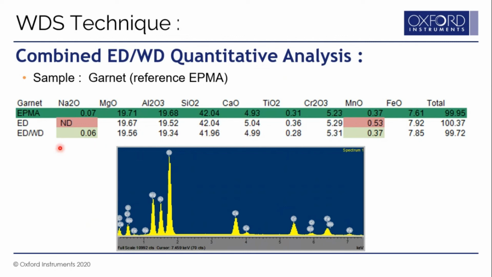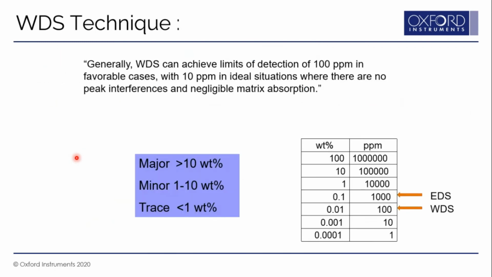So if you use the combination of EDS and WDS correctly, then you can find the concentration of sodium correctly. You can also find the concentration of manganese correctly. Finally, you can always compare the result with EPMA, and you get a very similar result using the EDS and WDS combination. So you get almost the same sensitivity as EPMA when you install EDS and WDS on the scanning electron microscope.